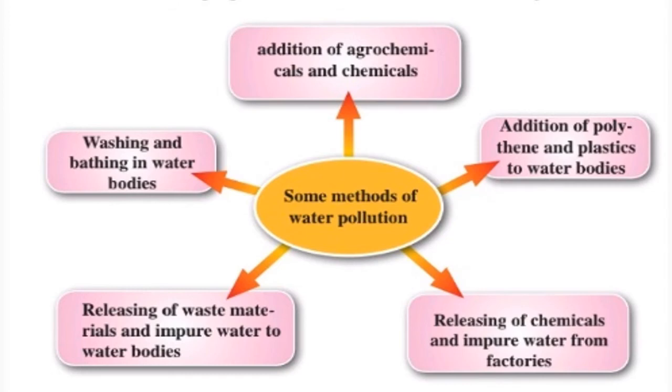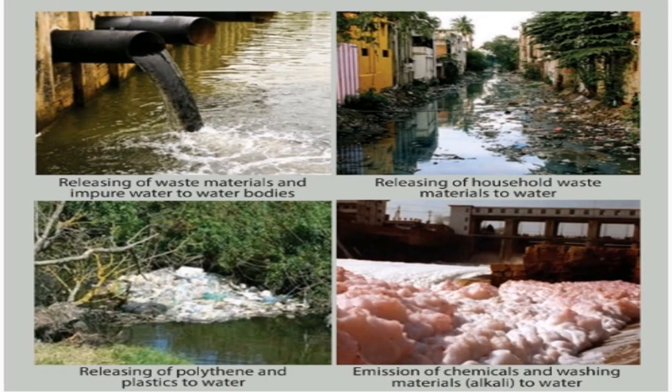Let's see some ways water can be polluted. Addition of agrochemicals and chemicals, addition of polythene and plastics to water bodies, releasing chemicals and impure water from factories, releasing waste materials and impure water to the water bodies, washing and bathing in water bodies. Let's see the examples: releasing of waste materials and impure water to the water bodies, releasing of household waste materials to water, releasing of polythene and plastics to water, emission of chemicals and washing materials to water.